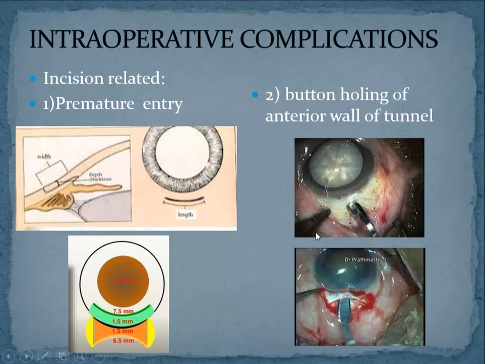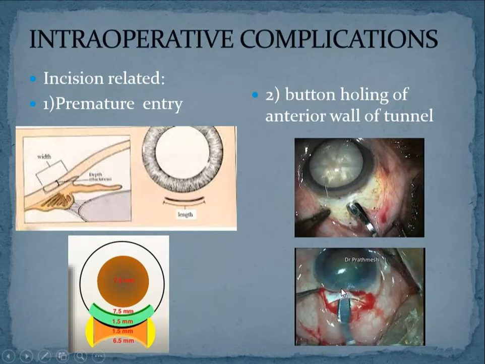So the next complication which can occur while doing this incision itself is that some surgeons are overcautious. Okay, because they don't want to do premature entry. So what they will do, they'll keep their crescent blade, look at this, the crescent blade is kept more anteriorly, so that they do not enter the anterior chamber. So in that case, what will happen is they will damage the anterior wall of the tunnel. So this is the anterior wall of the tunnel, and then there will be a buttonholing.